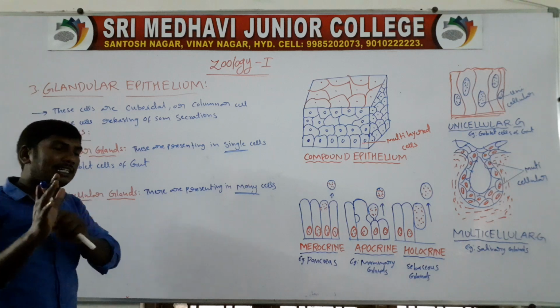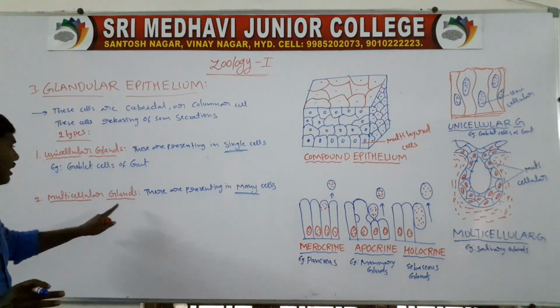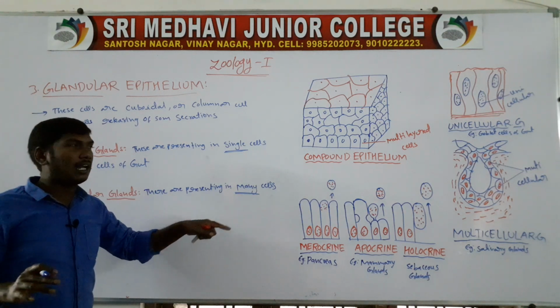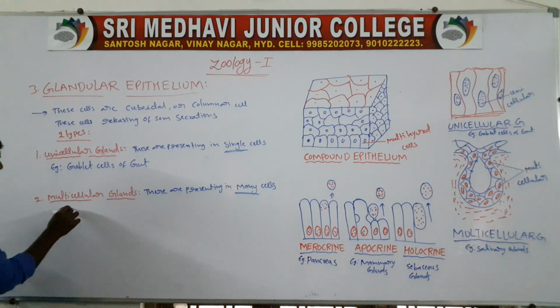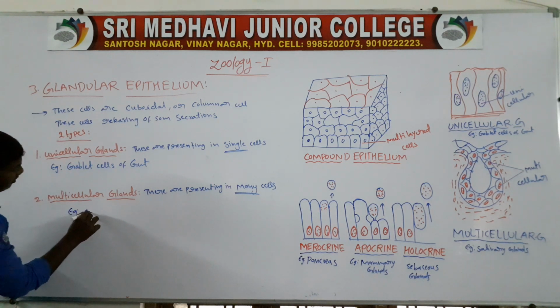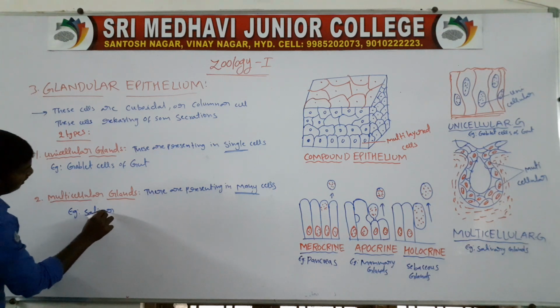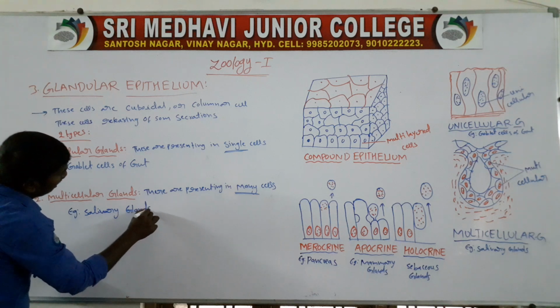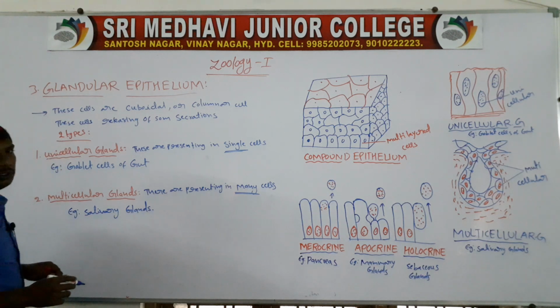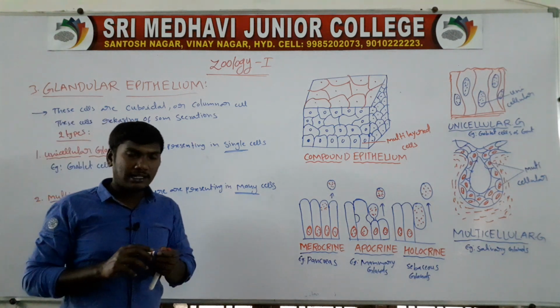Many cells are present in the gland, so they are called multicellular glands. Example is salivary glands.